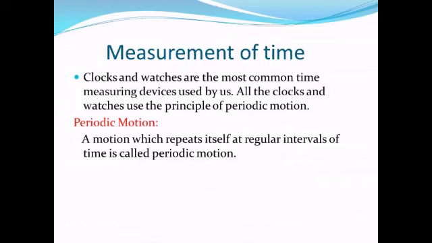Now, measurement of time. Nowadays, we measure our time with the help of clocks and watches, and these are the most common time measuring devices. And all the clocks and watches use the principle of periodic motion. Now, what is periodic motion? A motion which repeats itself at regular intervals of time is called a periodic motion.